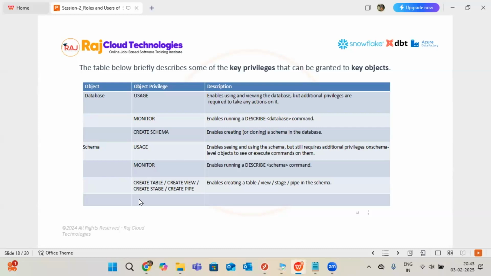For learning Snowflake, is it mandatory to learn the basic SQL things? Whatever your institute is providing, SQL classes, compulsory. If you are not a SQL person, you have to learn. If you already know SQL, it's not required. If you don't know, 100% you have to go through that.